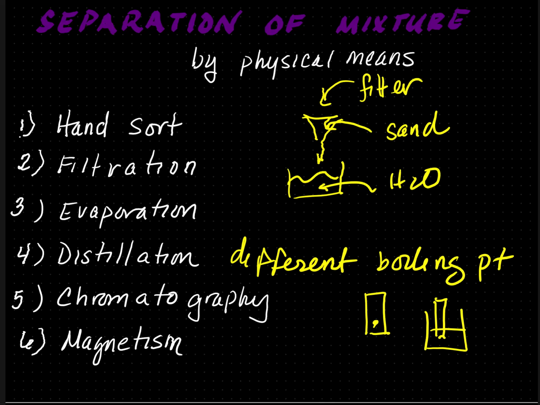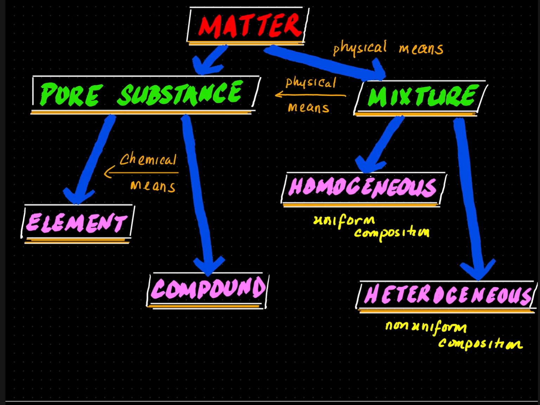And the last one here is magnetism. So if we have sand and iron filings, we could remove the iron filings by using a magnet or running a magnet through it. Here is a summary of matter.